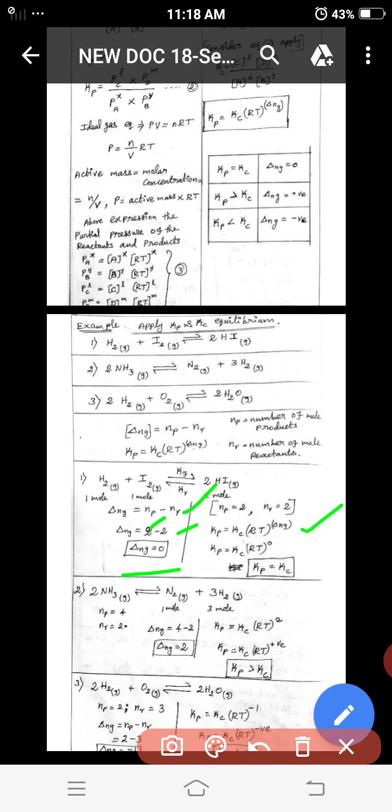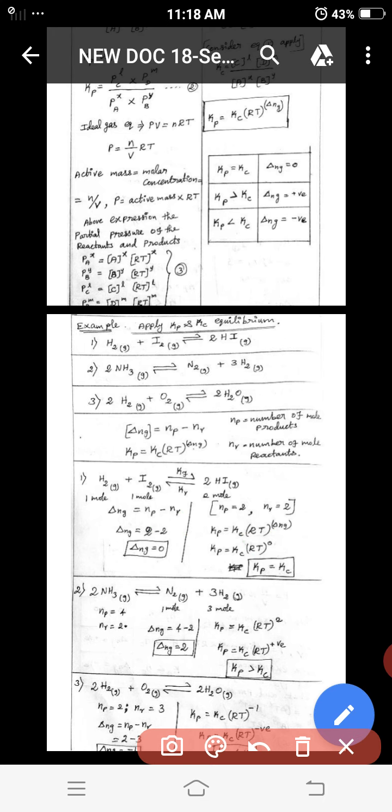So Kp equals Kc times RT power 0, which is 1, so Kp equals Kc. LHS and RHS are equal, the moles are balanced, so the pressure and chemical equilibrium constants are equal.